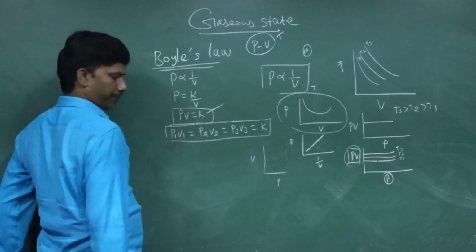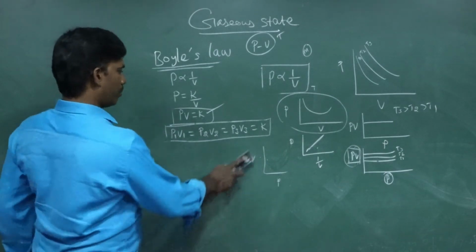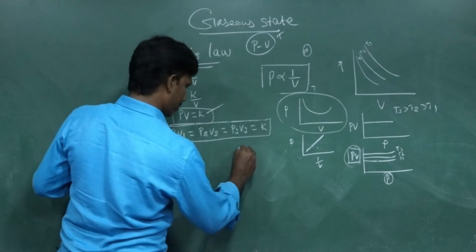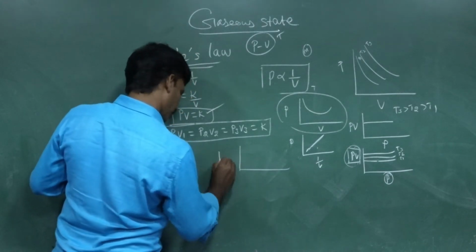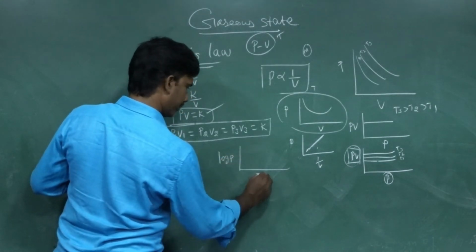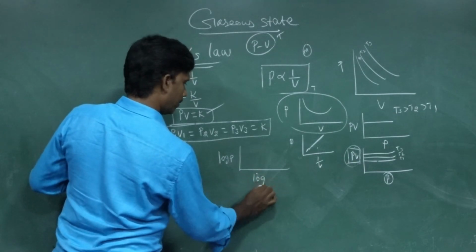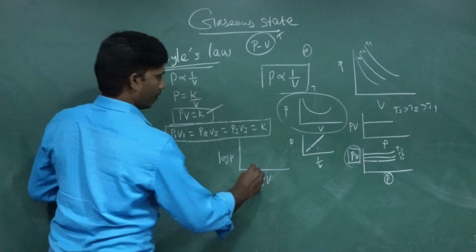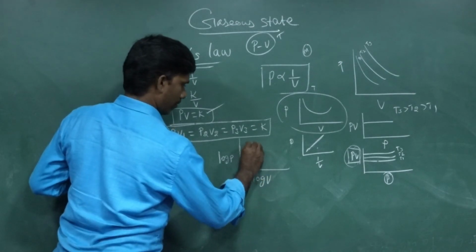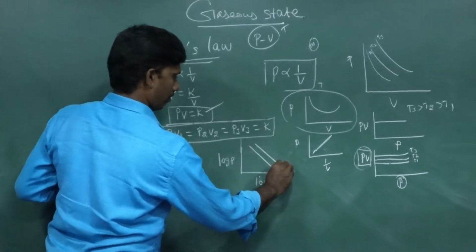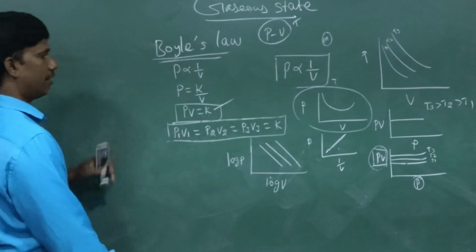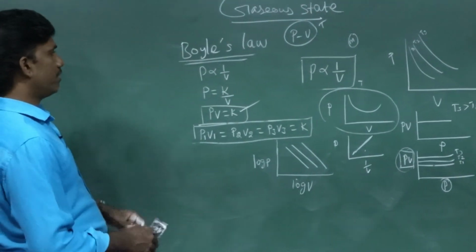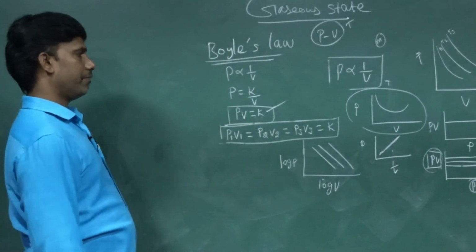This is one more graph you can draw by using log. For NEET purposes you should know this. You will get a negative slope for log P against log V. So there is a negative slope, a positive slope, and a negative slope you will get. Okay, so these are the graphical representations for Boyle's law.